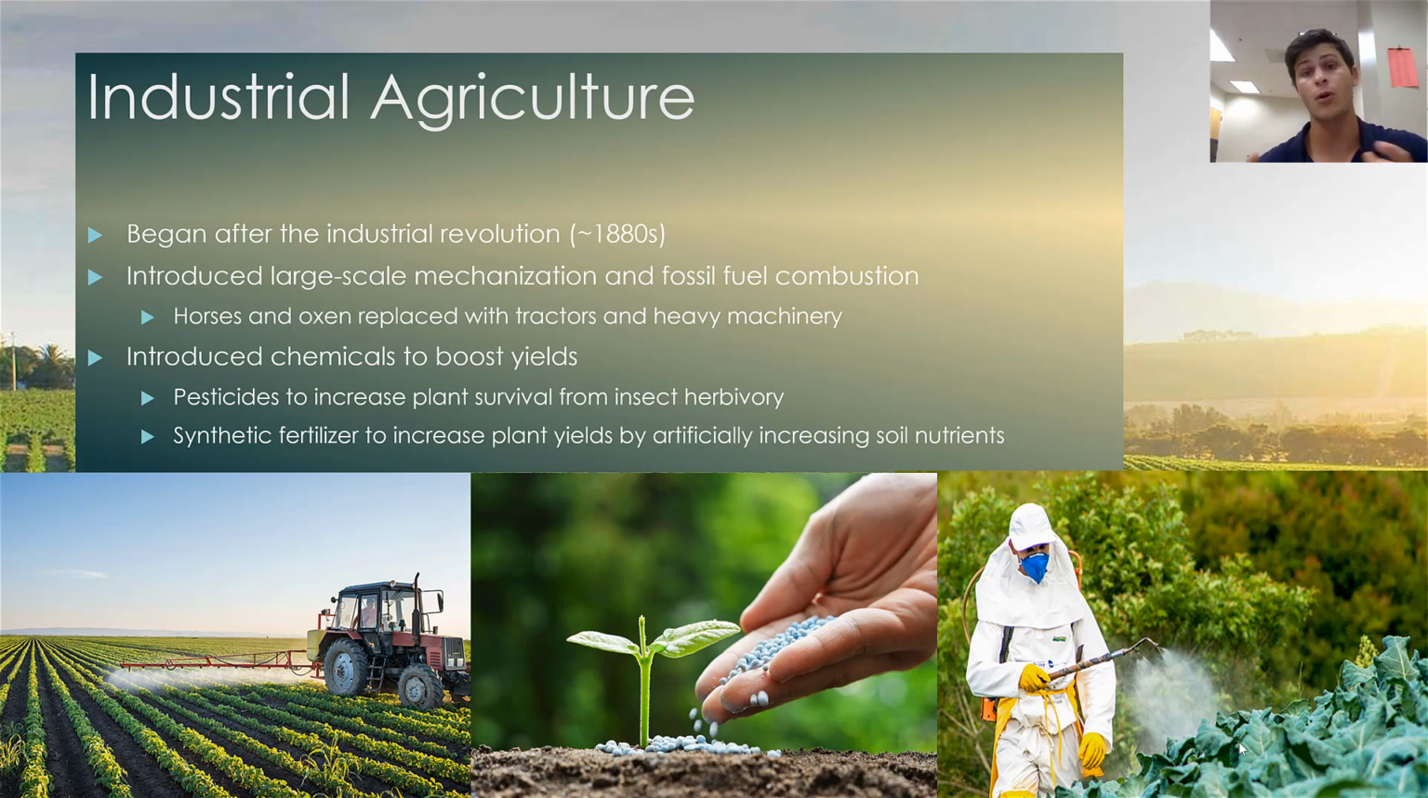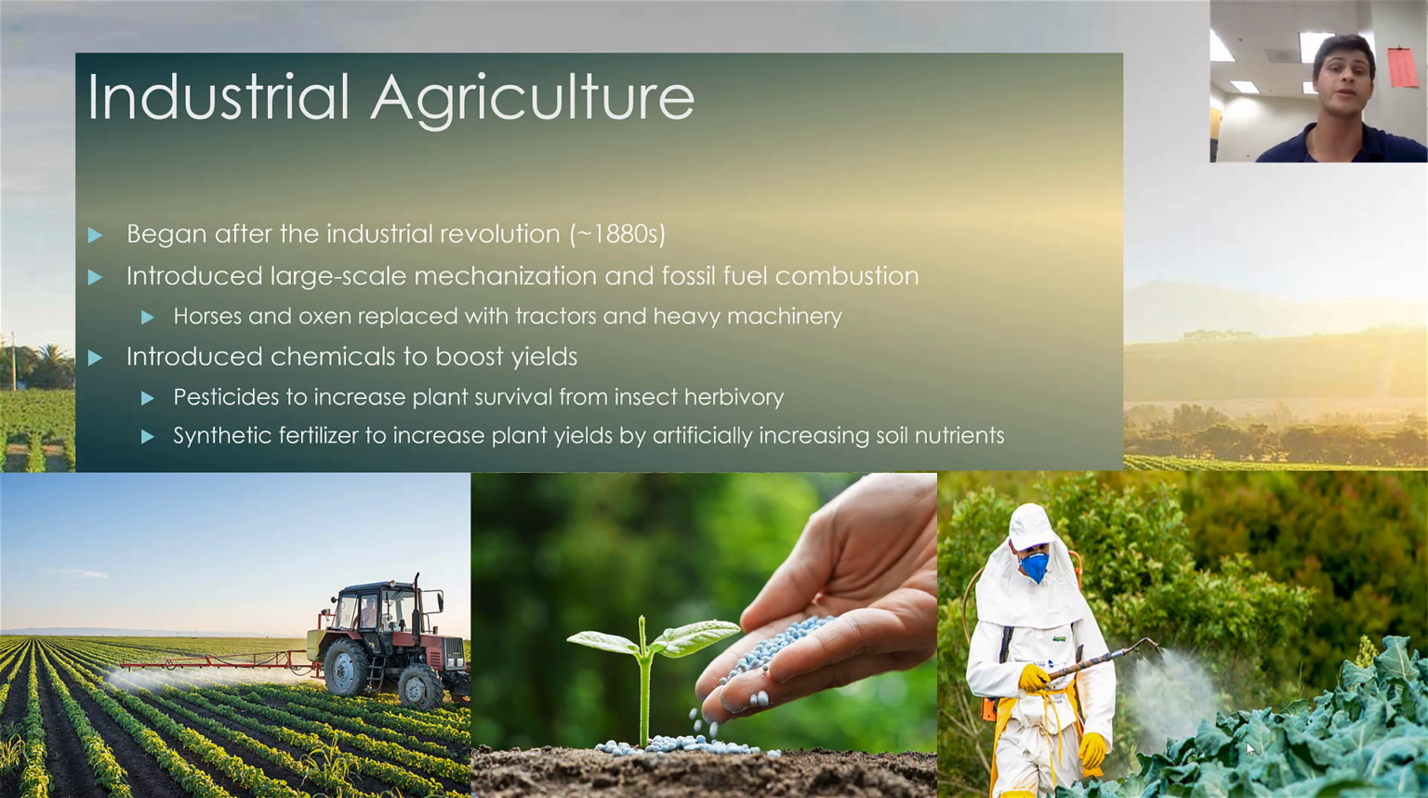In industrial agriculture, a lot of the inputs that were traditionally going to be pretty simple, such as human labor, animal labor, and simple tools, are all going to be replaced with modern machinery and different processes that allowed us to increase the inputs into a given land. So, for example, large-scale mechanization using tractors and fossil fuel combustion began to replace animals such as horses and oxen. So now we no longer had to rely on human labor or animal labor to get things done. Now we could rely on large-scale mechanization.